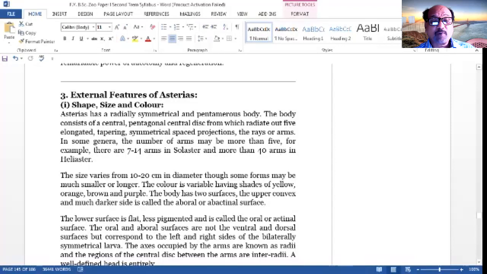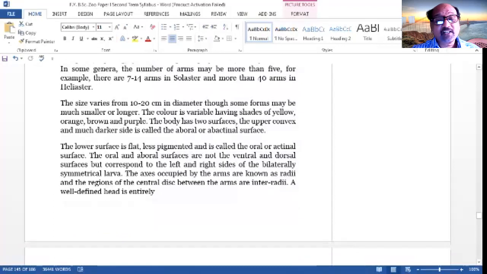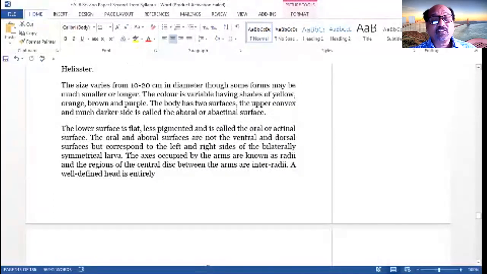The size varies from 10 to 20 centimeters in diameter, though some forms may be much smaller or larger. The color is variable, having shades of yellow, orange, brown and purple. The body has two surfaces. The upper, convex and much darker side is called the aboral or abactinal surface. The lower surface is flat, less pigmented, and is called the oral or actinal surface.